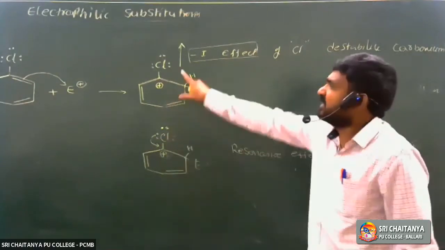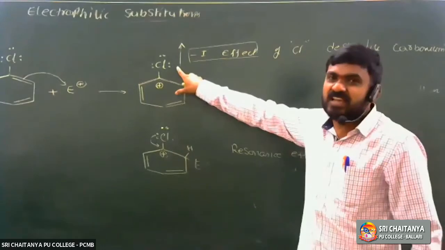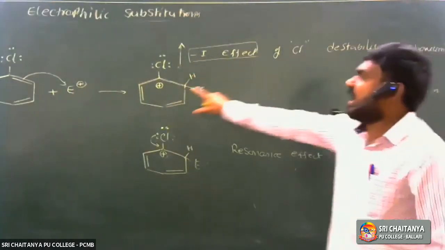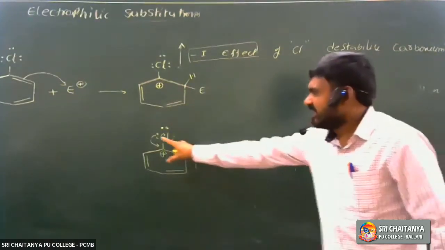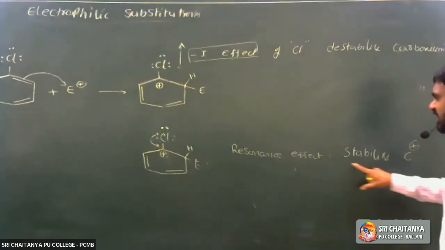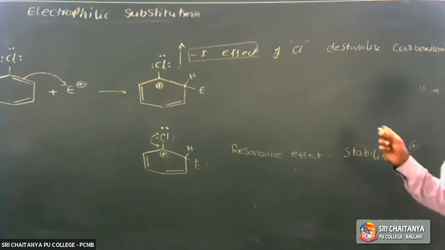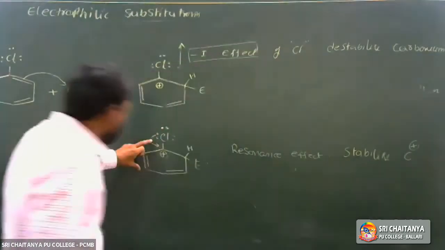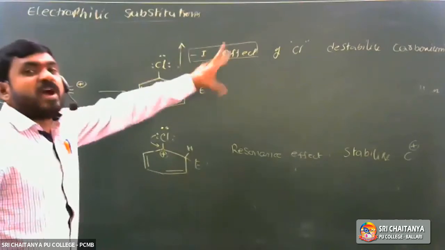Due to the resonance effect, orientation is controlled by the resonance effect. Next one, reactivity is controlled by the minus I effect. This minus I effect can destabilize the intermediate carbocation. The resonance effect increases the stability of the intermediate carbocation. So orientation is controlled by the resonance effect, and reactivity is controlled by the minus I effect.